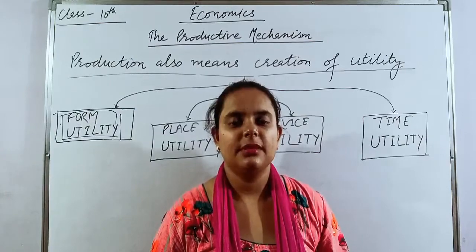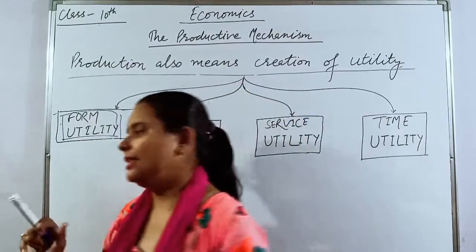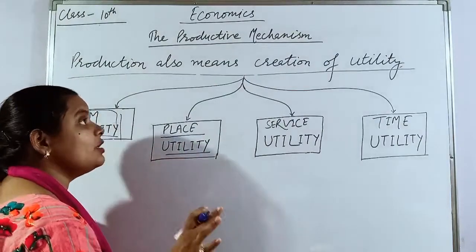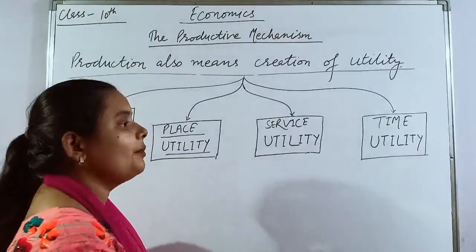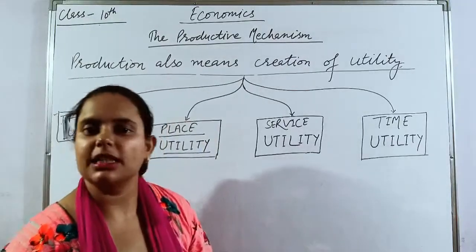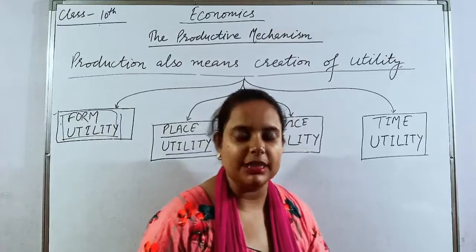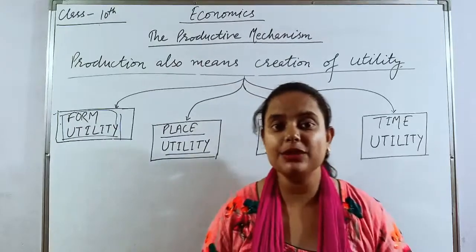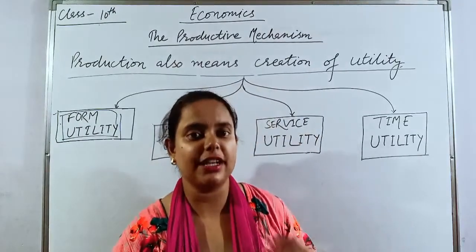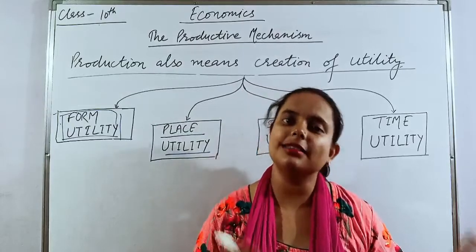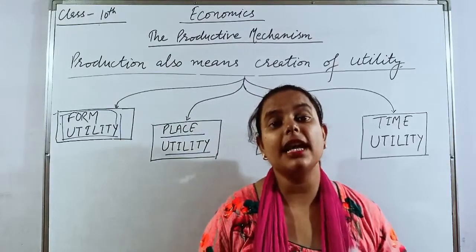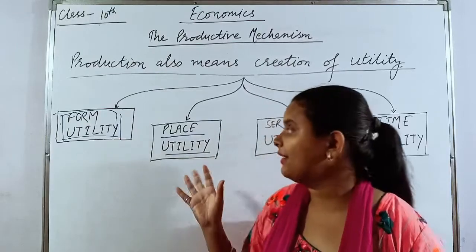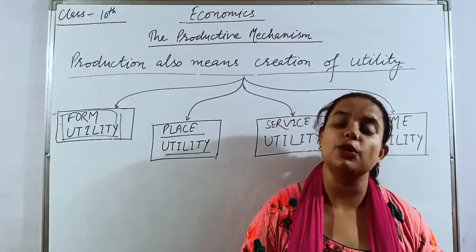Moving on to the next, that is place utility. See, sometimes utility can also be created by changing the location of a commodity. Means from the place of production to the place of consumption. Any commodity which is produced, have you seen where they are manufactured? They are manufactured in other states, but we are consuming them in our own area. So this is the other way of creating utility, that is by changing the location of a commodity.